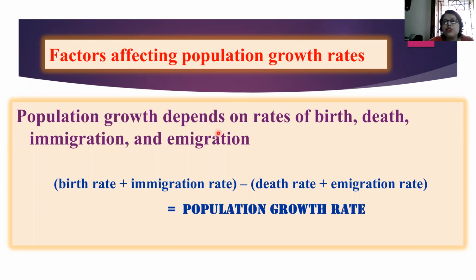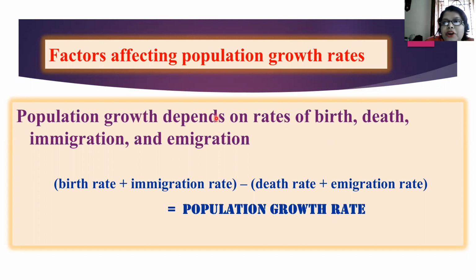Population growth depends on rates of birth, death, immigration, and emigration. Among these four terms, two of them are related to decrease in population.